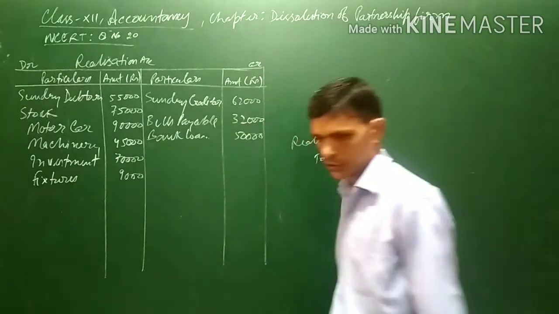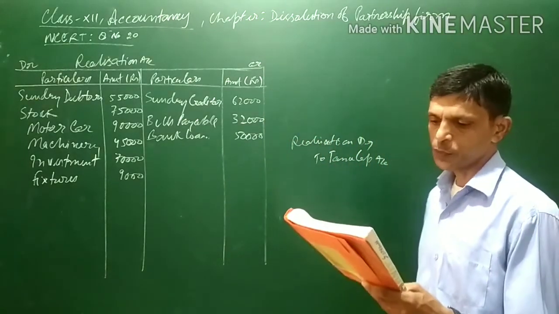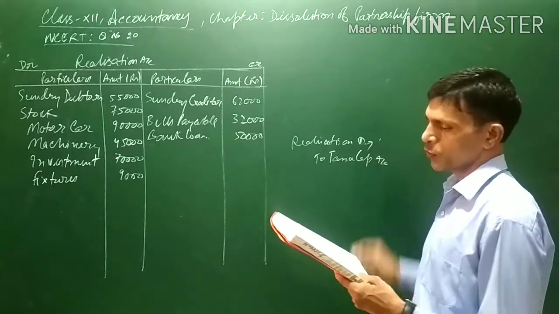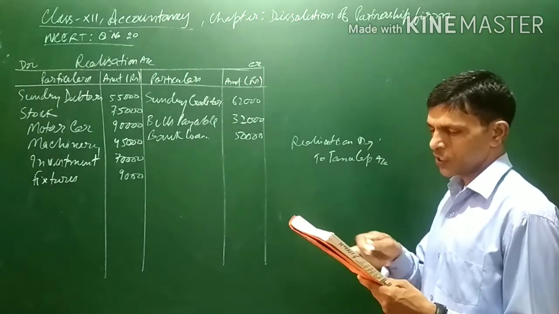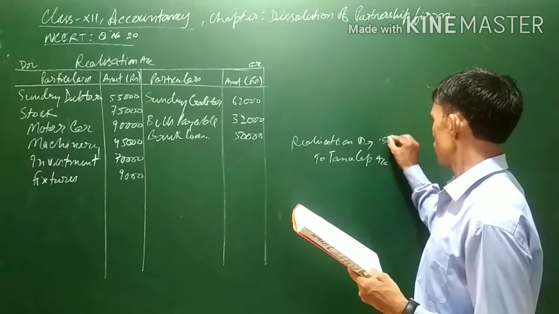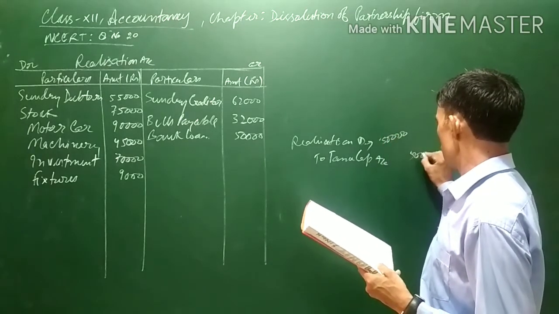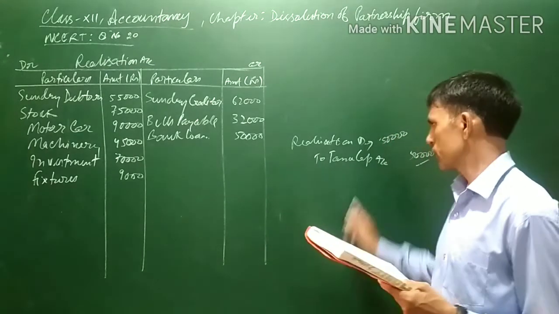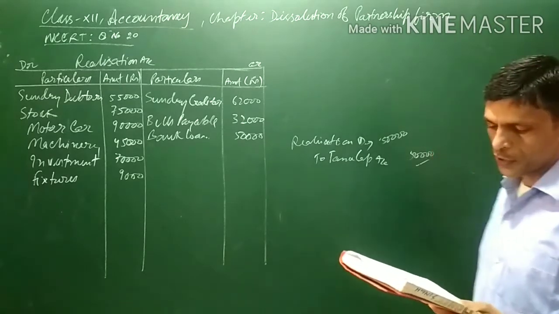Now see the journal entry here. Tanu agrees to pay the bank loan. So the amount of the bank loan will be paid by Tanu. That is, bank loan is 50,000. So realization account debit to Tanu's capital account, 50,000. Tanu will be given credit for the amount of the liability which he has undertaken.